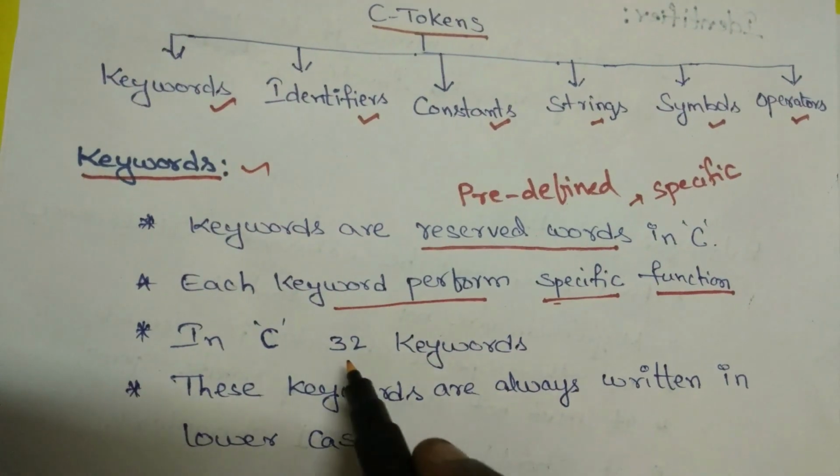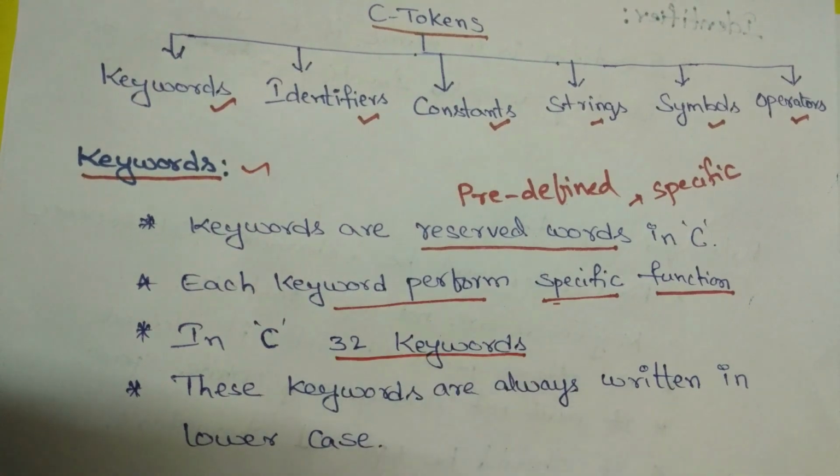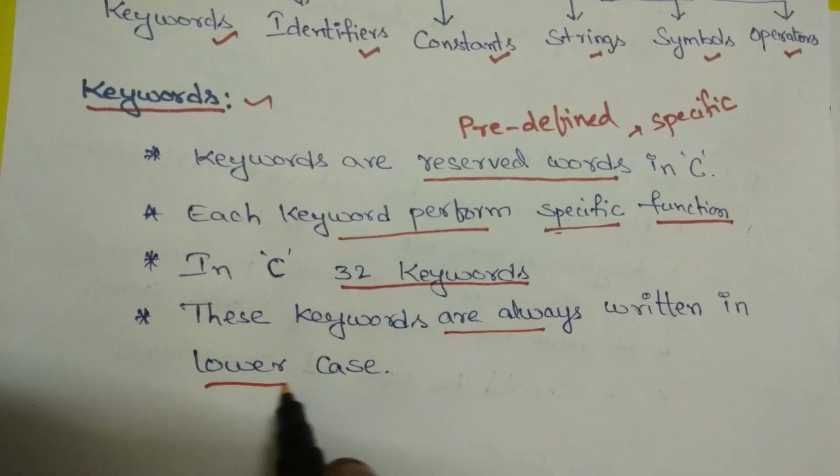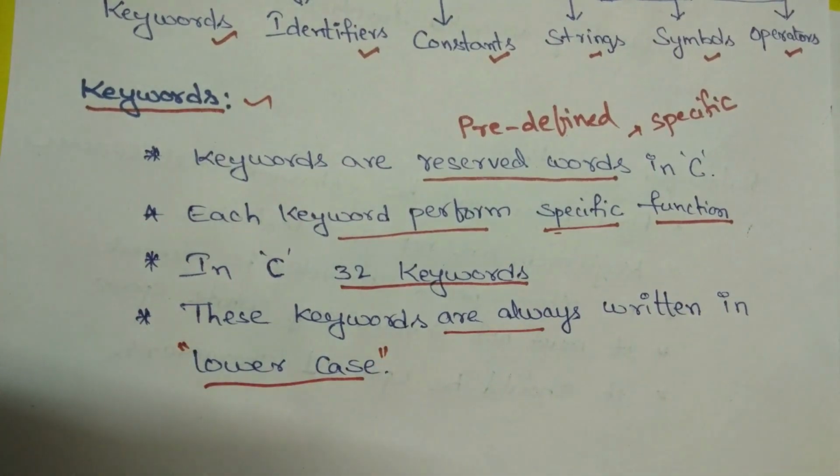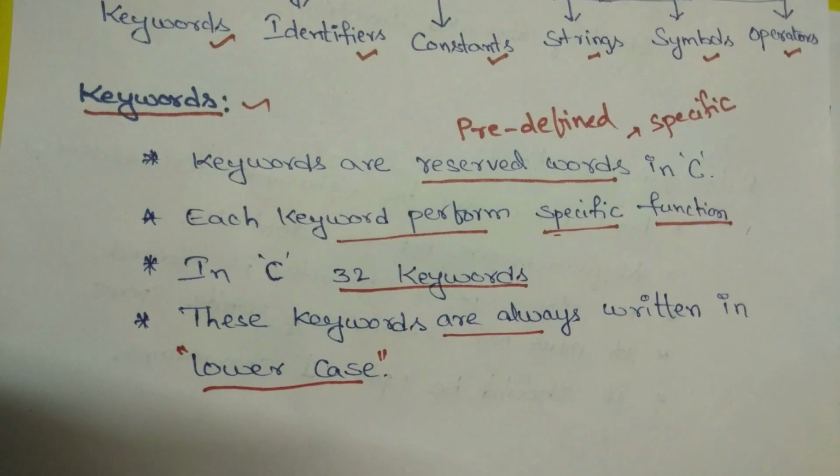In C we have a total of 32 keywords, and all the keywords are written in lowercase letters only. Now, what are the keywords we have in C?